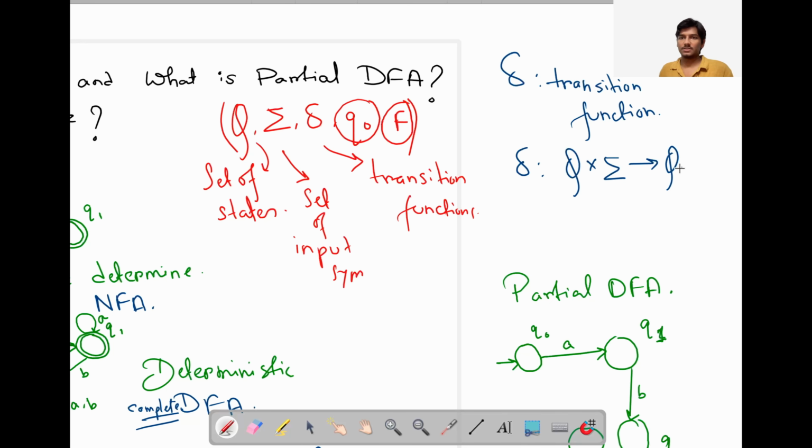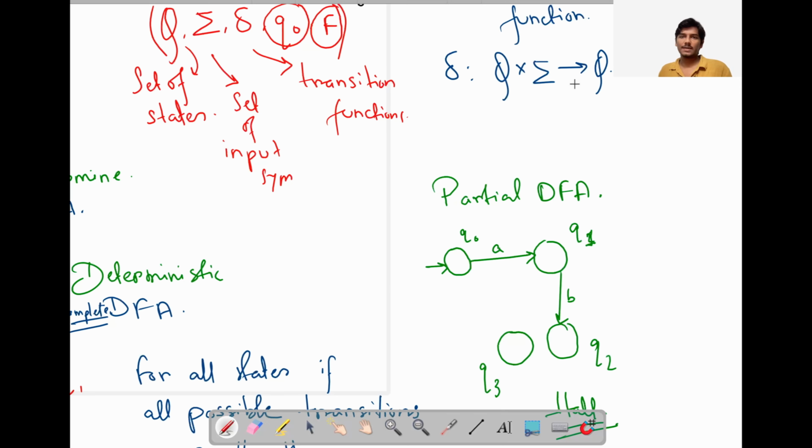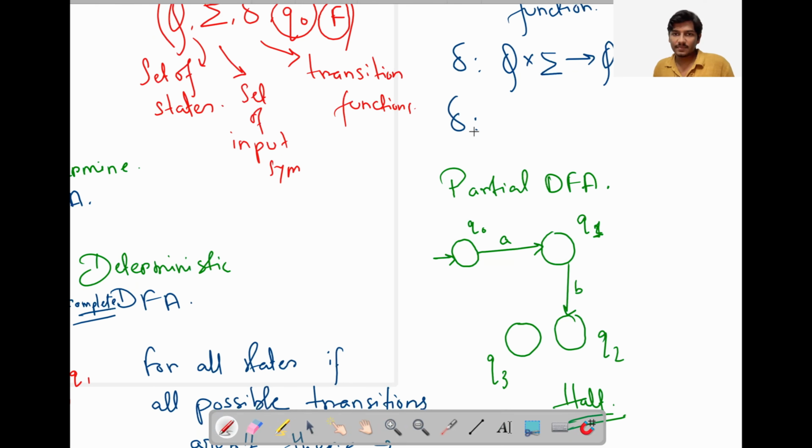So for a partial DFA like this, the transition function can't be applied for all cases because some of them are undefined. So instead, we can say this function is a partial function here. Not a total transition function, but we can say it is partial.